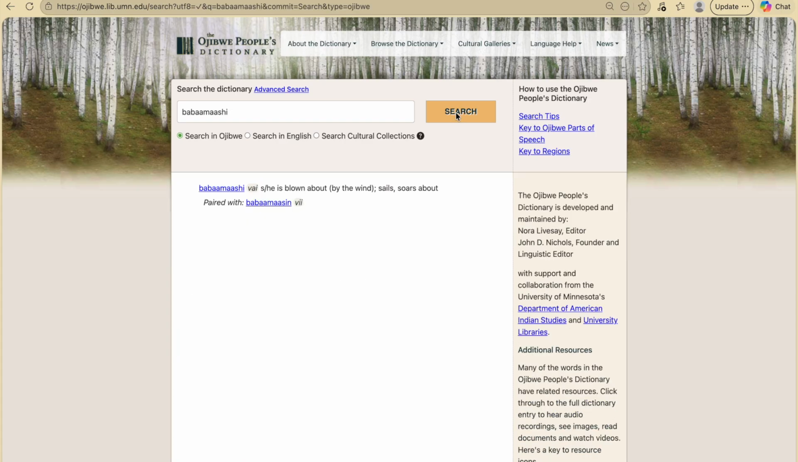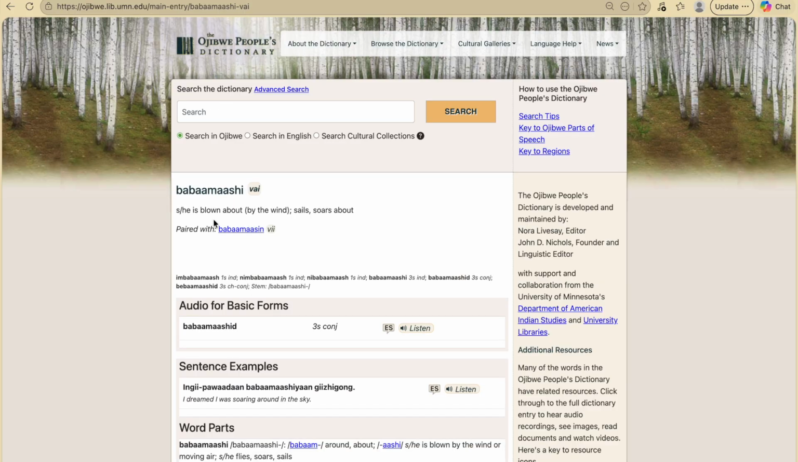So one example I want to share is when you look up a verb, it will often show verb pairs. For example, babamashi is paired with the VII, babamasin. When you come to understand the way that words end, it will help you to classify verb forms. I'm going to click on babamashi because there's a couple things I want you to be able to pick apart in this.